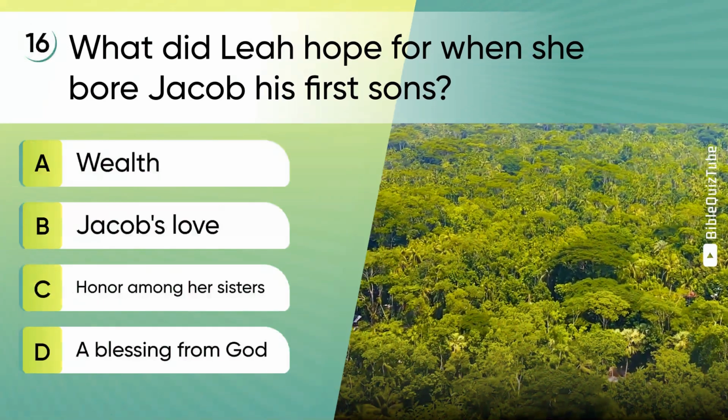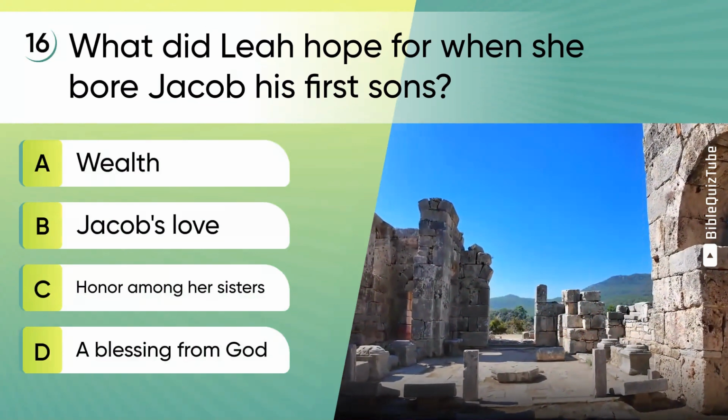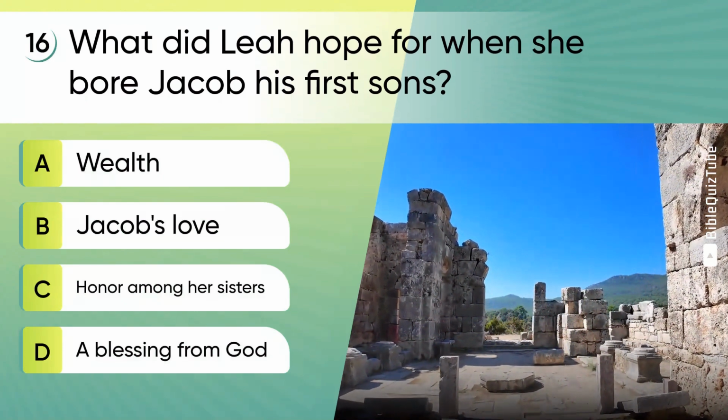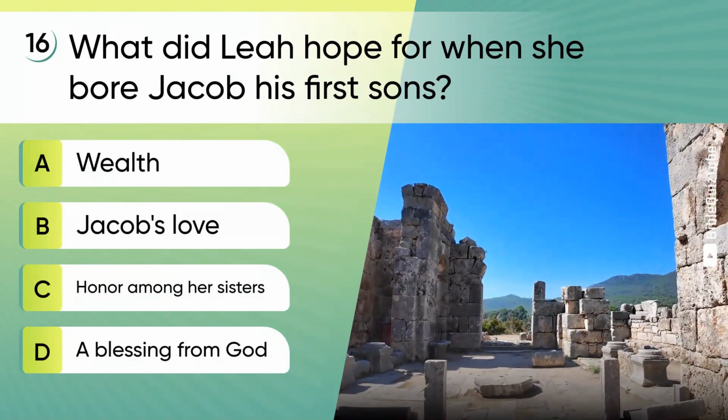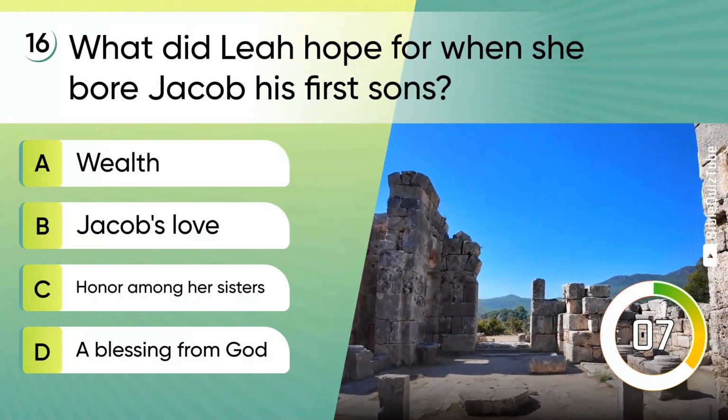Question 16. What did Leah hope for when she bore Jacob his first sons? A. Wealth. B. Jacob's love. C. Honor among her sisters. D. A blessing from God.